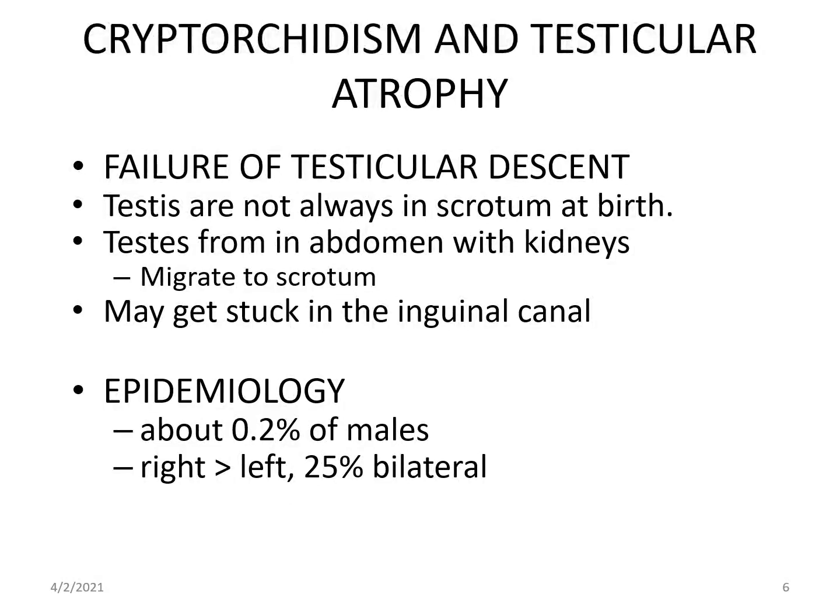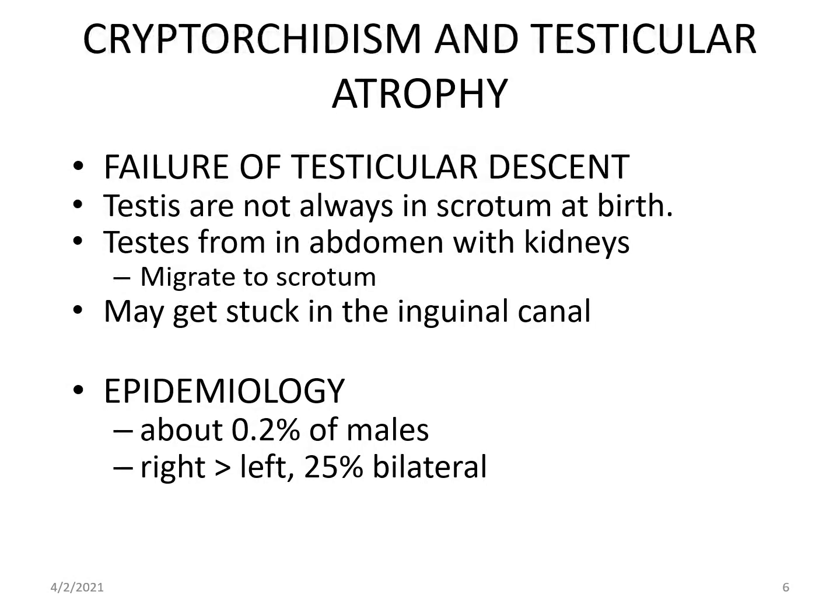This undescended testes may get stuck anywhere in the pathway of their descent. They may be stuck in the abdomen with the kidneys, then they may migrate to scrotum, they may get stuck in the inguinal canal and so on. But they are not present in their normal place in the scrotum.